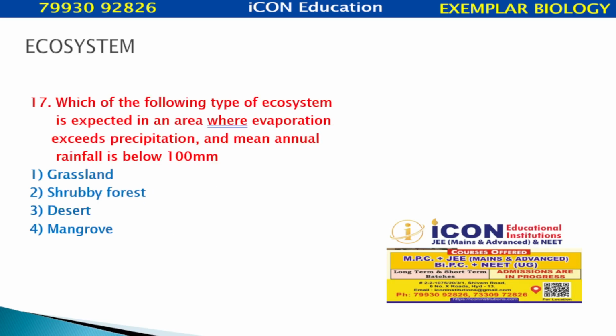Which of the following types of ecosystem is expected in an area where evaporation exceeds precipitation and mean annual rainfall is below 100 millimeter? Grassland, shrubby forest, desert, mangrove. The answer is desert.